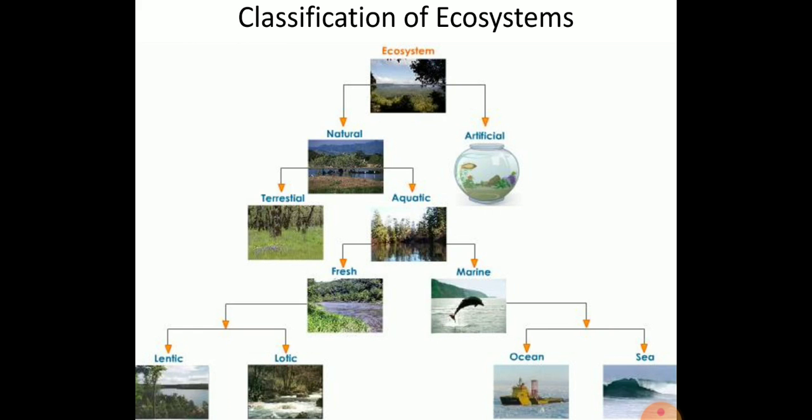The forest is usually where trees are in a dense manner, such as evergreen forest, semi-evergreen, and deciduous forest. So these are the terrestrial ecosystems. That's the forest ecosystem. Another is the desert.